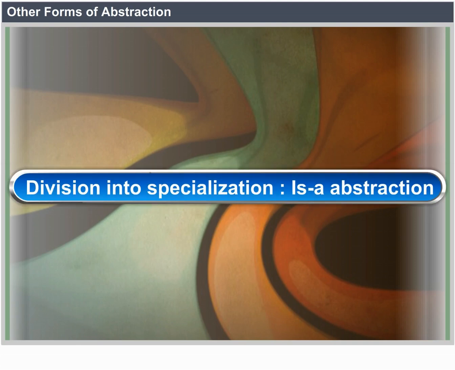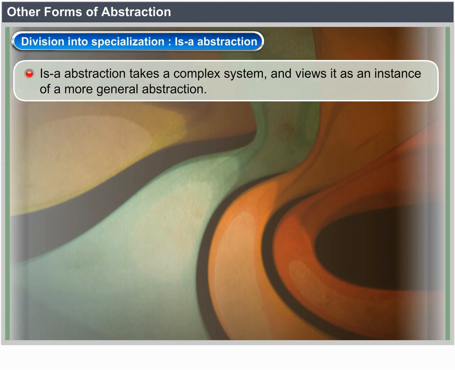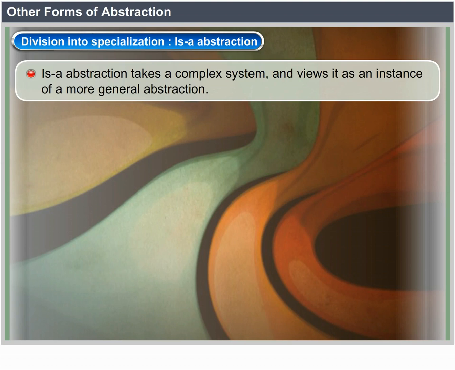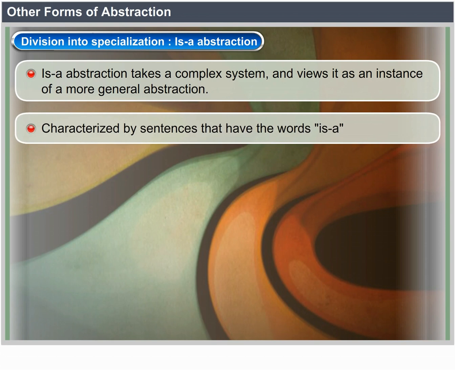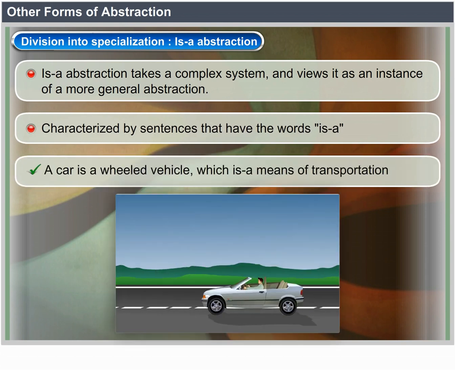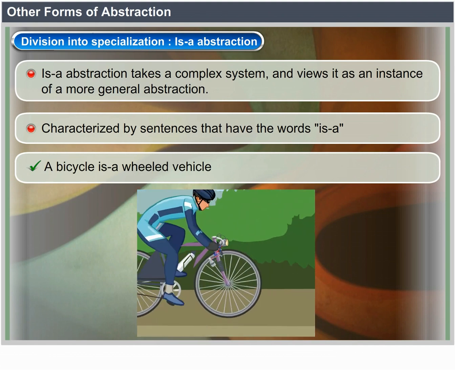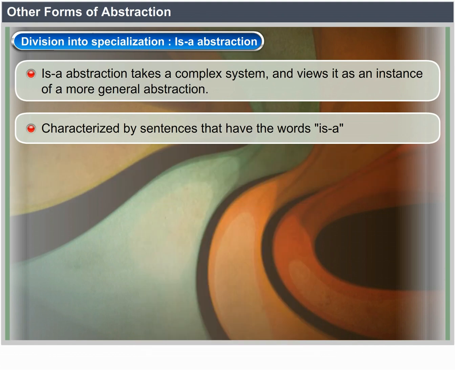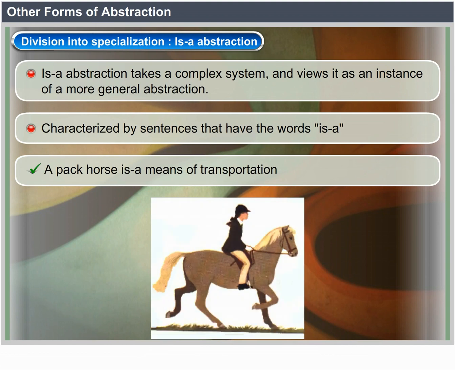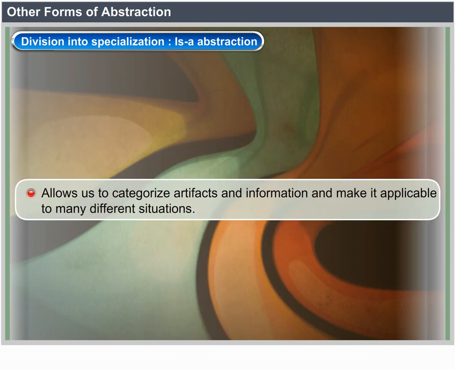Division into specialization is an abstraction. Is-a abstraction takes a complex system and views it as an instance of a more general abstraction, characterized by sentences that have the words is a. A car is a wheeled vehicle which is a means of transportation. A bicycle is a wheeled vehicle. A pack horse is a means of transportation. Allows us to categorize artifacts and information and make them applicable to many different situations.